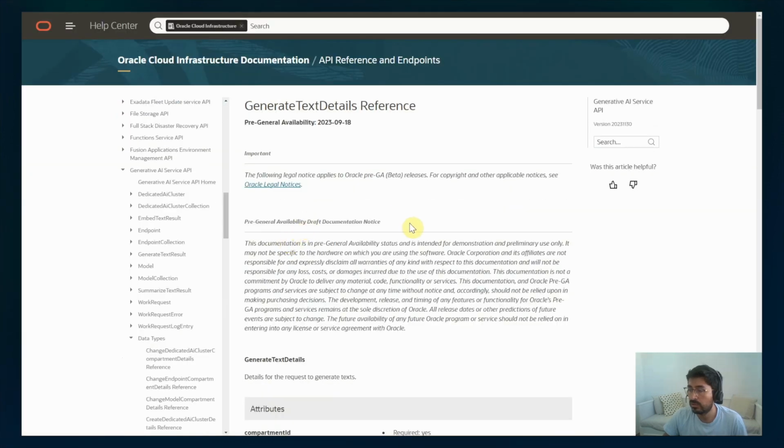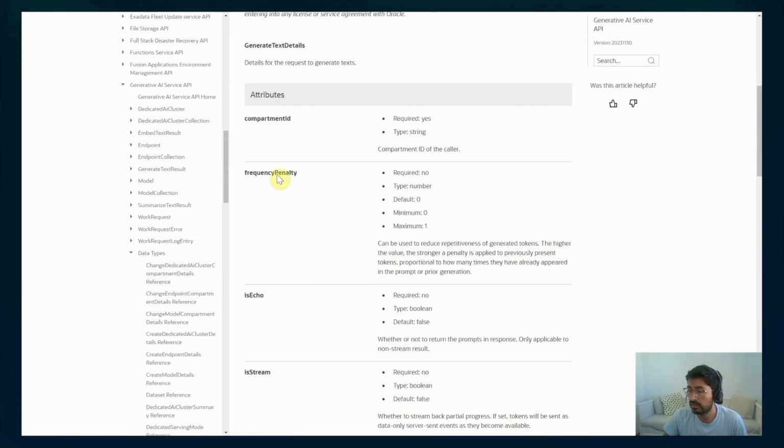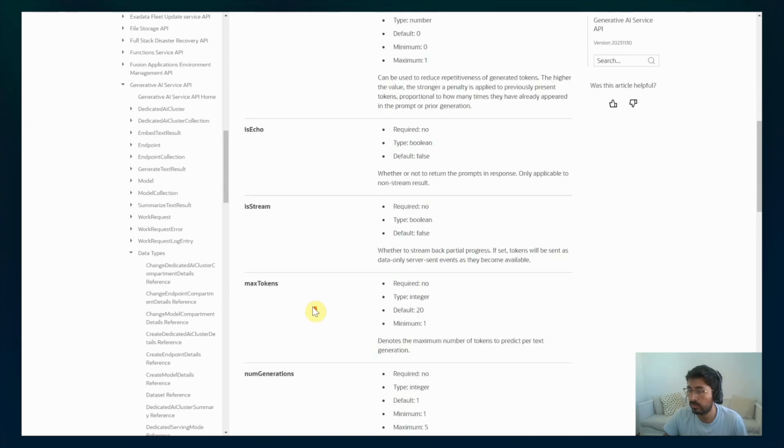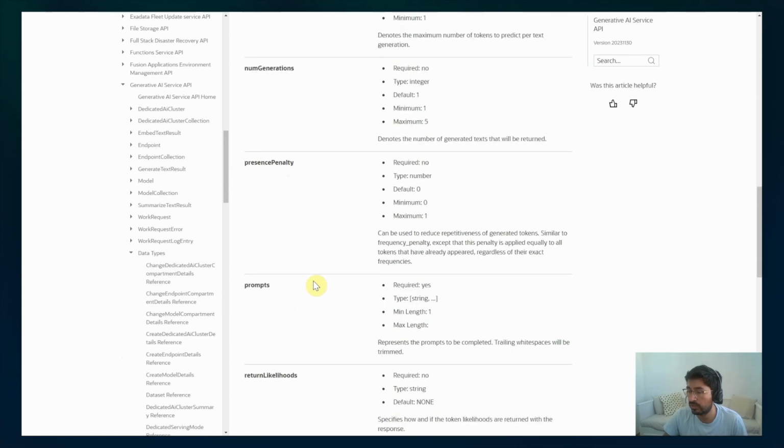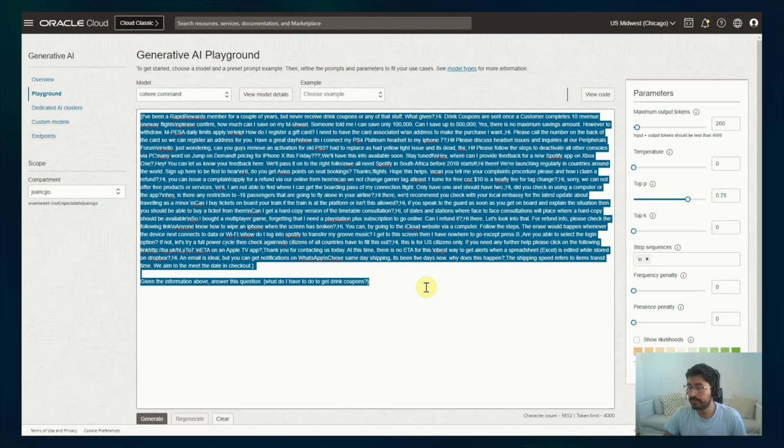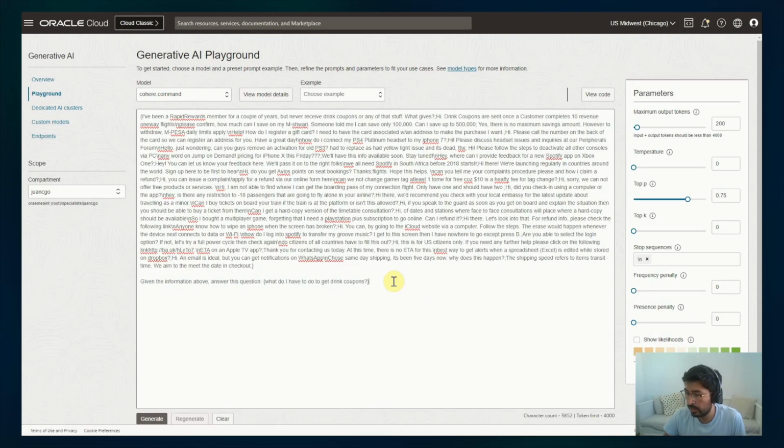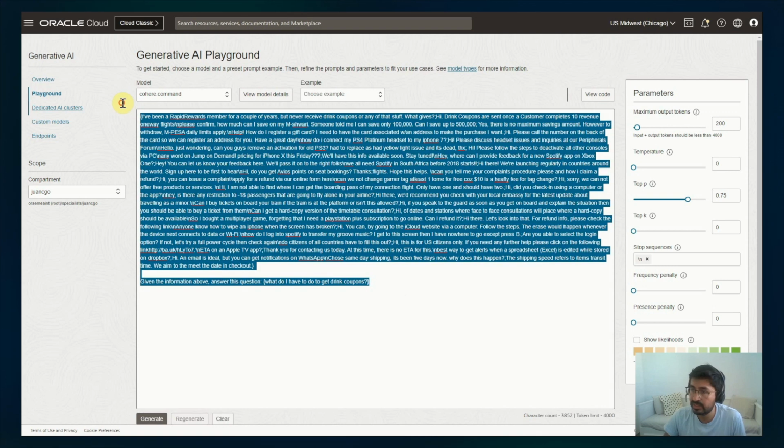So here you can see the different properties that you have to provide as an input to the API, including the prompt. Basically this is what I'm doing. I'm providing this prompt with these parameters to the API using Oracle Integration Cloud and a REST connector.